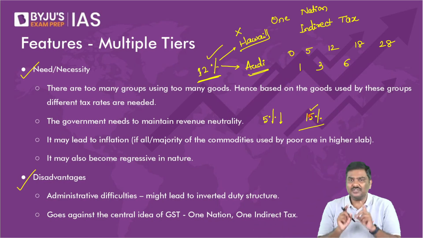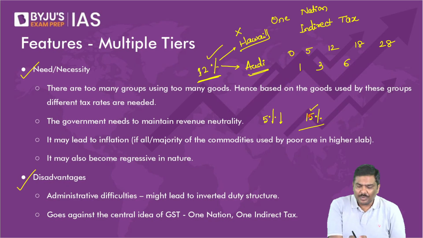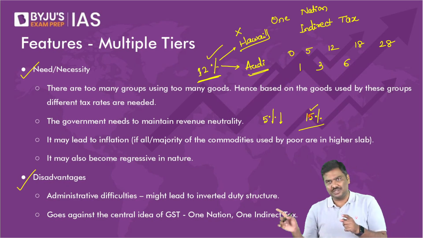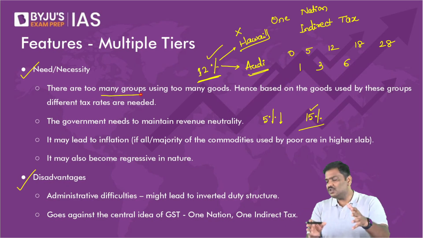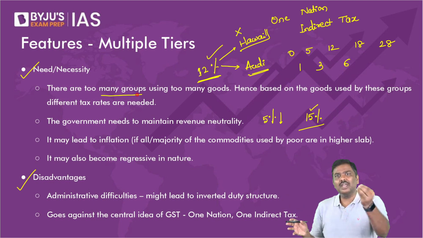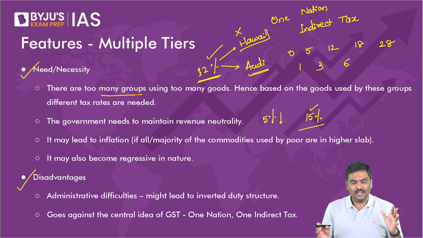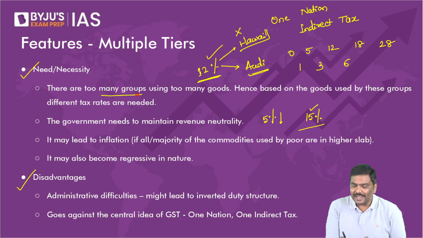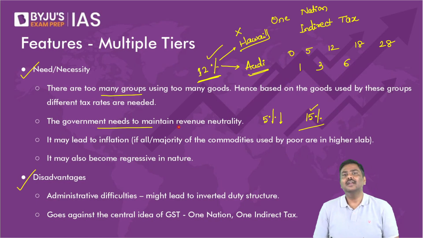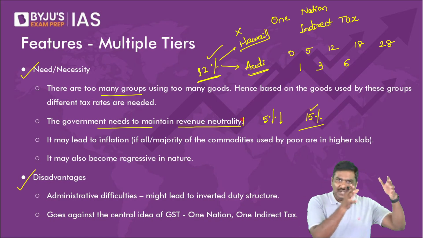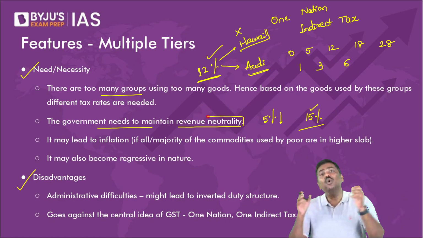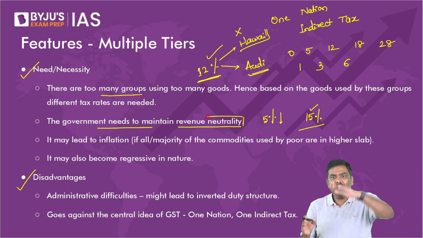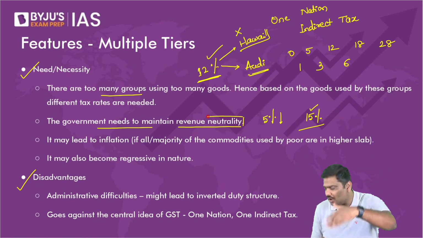So the argument is very simple here. There are too many groups consuming too many goods. Different goods are consumed by different groups. You cannot have a single rate of GST. Government needs to maintain revenue neutrality. What do you mean by revenue neutrality? You are shifting from one taxation structure to another, and your revenues should not fall down.